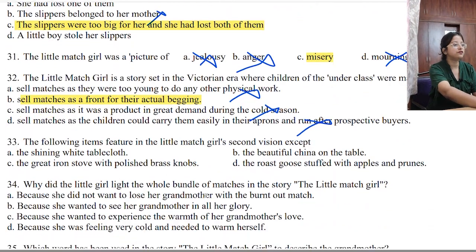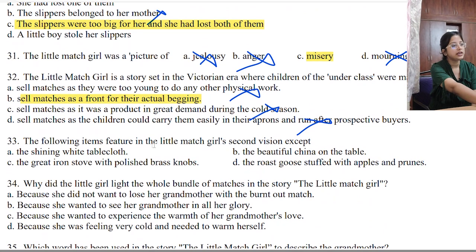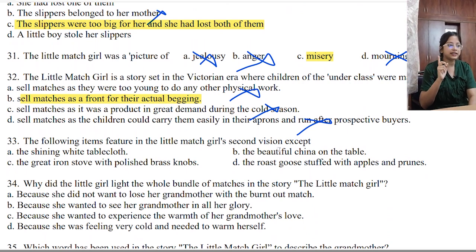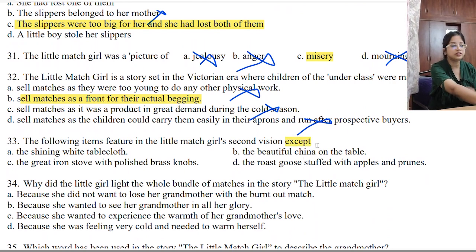Number 33. The following items feature in the Little Match Girl's second vision except. That means second vision we have to point out. Okay. The shining white tablecloth. Of course she saw that. The great iron stove. So except is written. Which one is not included in the second vision?